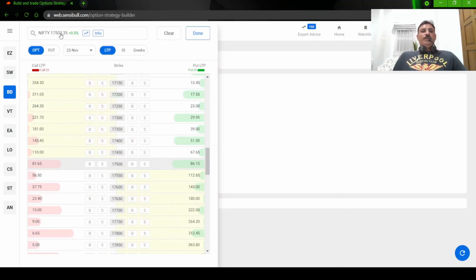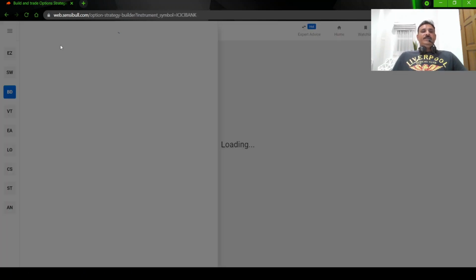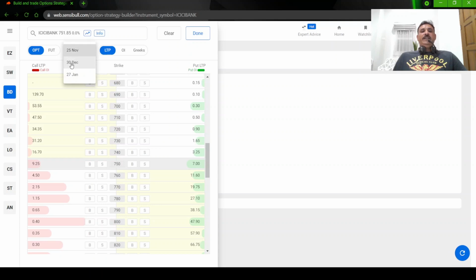So we go here, put in ICICI Bank, and it gives you the current expiry, which is 25th November. We are not going to take this; we are going to take the 30th of December. Just for you to be aware, for stock options and futures, only three months are available: the current month, November, the next month, December, and January, which is the far month.